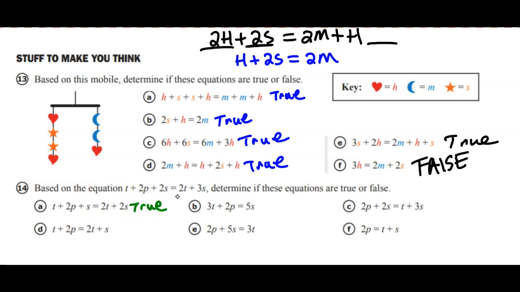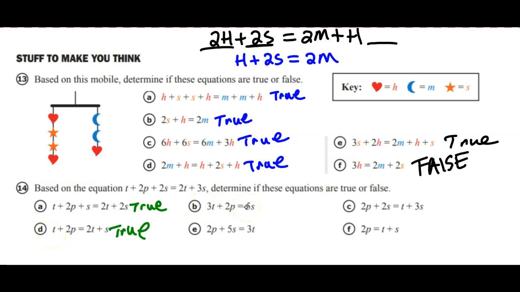Notice on this one, we're not saying what the t's and s's stand for. We have slowly transitioned into more of an algebraic approach to these equations. So part D here, t plus 2p. So we've subtracted 2 s's this time. Did we subtract 2 s's over here? We did. So that also is true. I kind of jumped down from A to D there. I just realized that. But that's okay. Let's go on over to B.